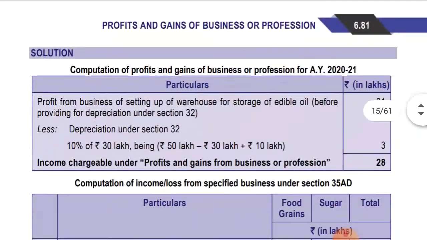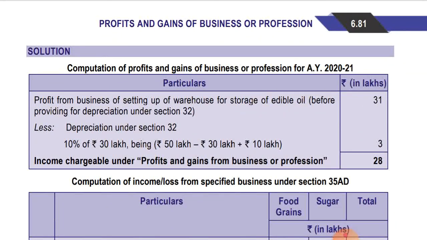Let's see. First they have computed the computation of profit and gains of business or profession for the assessment year 2021. For the first, they have calculated the profit and gain for the non-specified business, that is in case of edible oil. Profit from the business of setting up of warehousing facility for storage of edible oil before providing for depreciation under section 32 is 31 lakh, as it was given. 31 lakh in respect of edible oil business profit was there. So less depreciation under section 32. How have they calculated depreciation? Capital expenditure incurred is 50 lakhs before commencement, which was capitalized in the books on 1st April 2019.